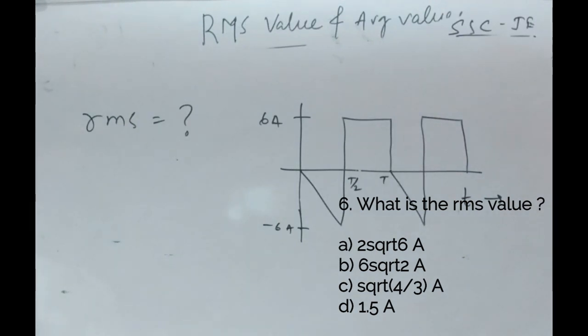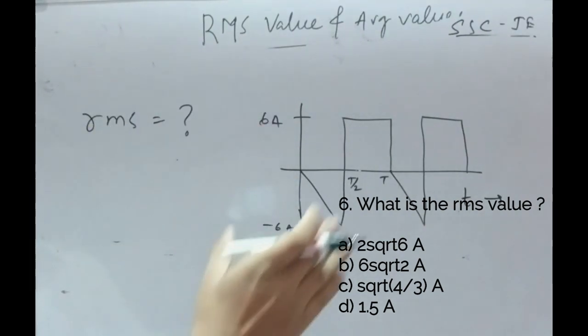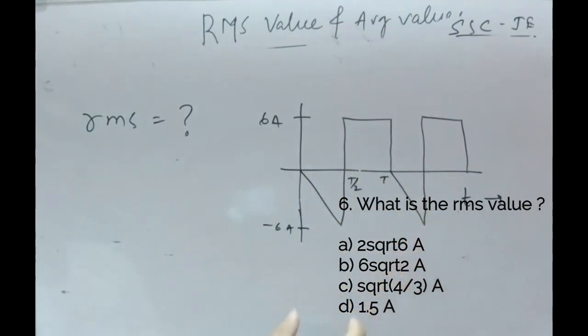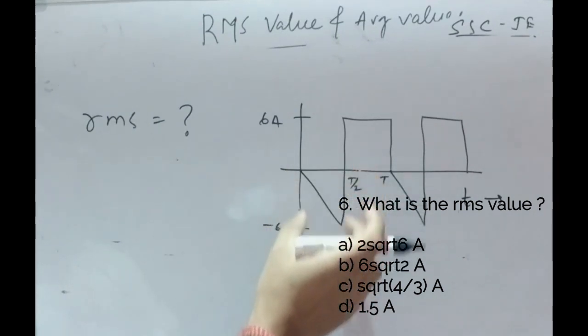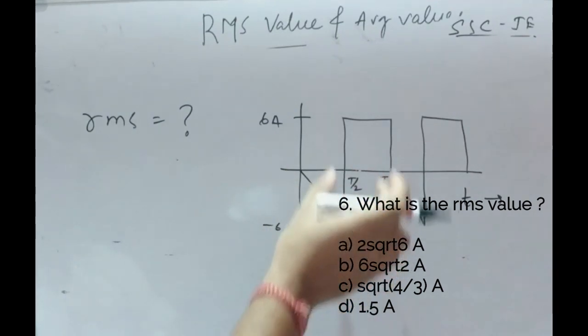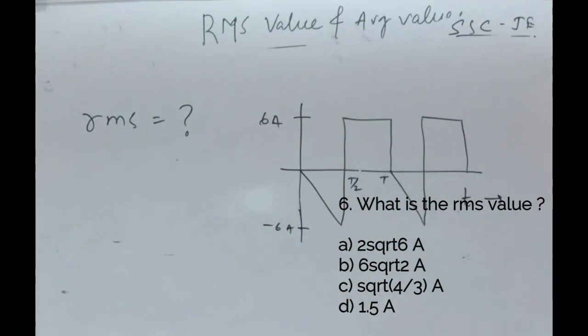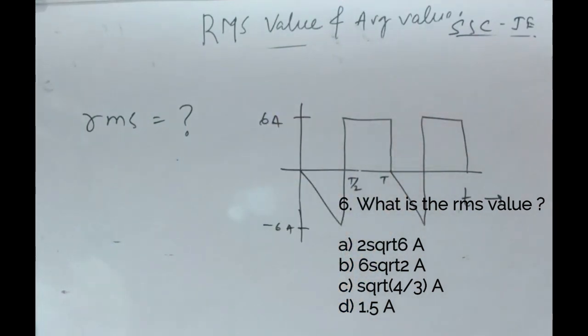Look at this question. What is the RMS value? It is a current waveform. So what is the RMS value of current in this waveform? So look here. It is a combination of two waveforms. The first half of the period has a triangular waveform, and the second half of the period has a square waveform. And you know the formula for the triangular waveform and the square waveform.